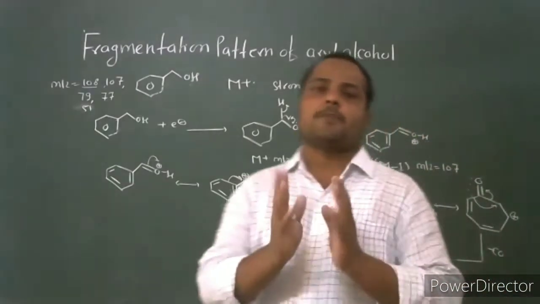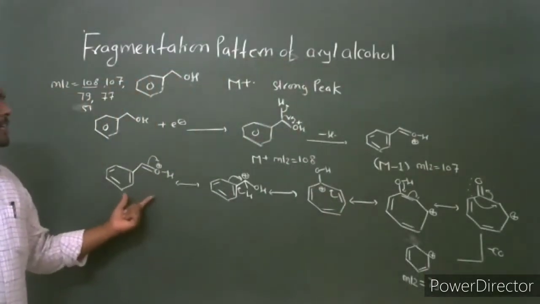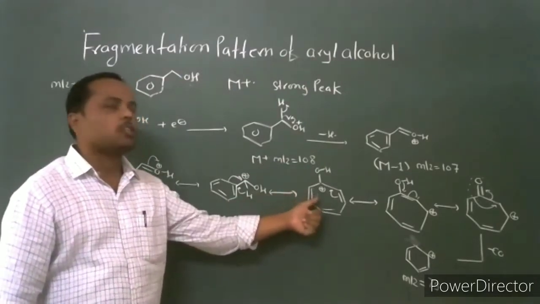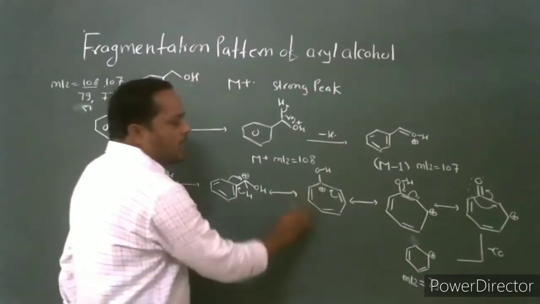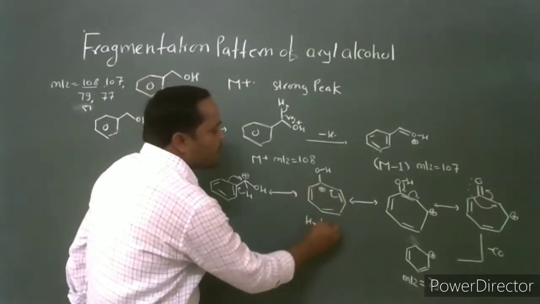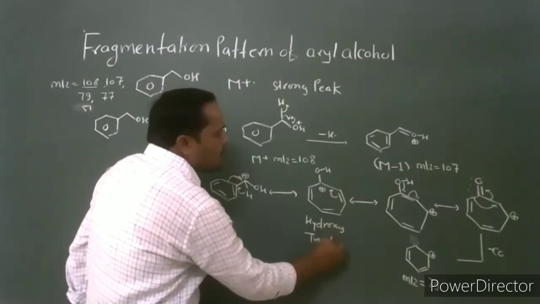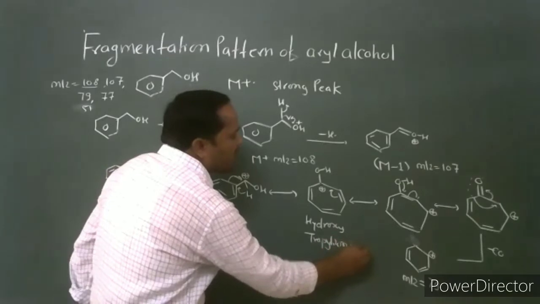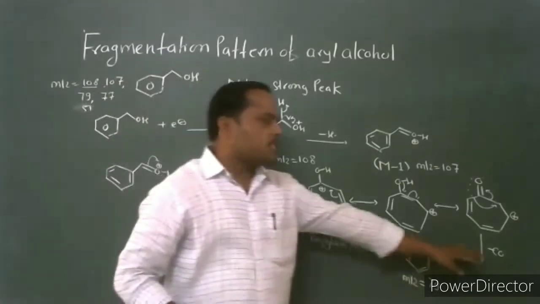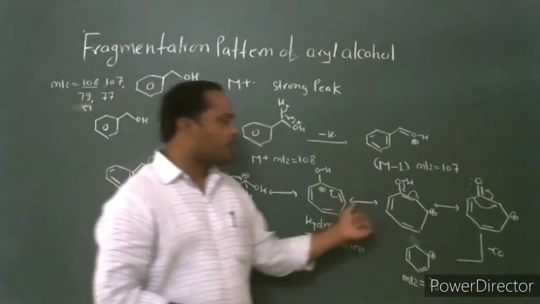After the formation of the M-1 fragment, it undergoes rearrangement. This M-1 fragment ion undergoes rearrangement to produce the hydroxytropylium ion. It is a tropylium ion, but it has a hydroxy group. There is formation of the hydroxytropylium cation. This hydroxytropylium ion undergoes subsequent loss of carbon monoxide. Then what is the mechanism for loss of carbon monoxide?